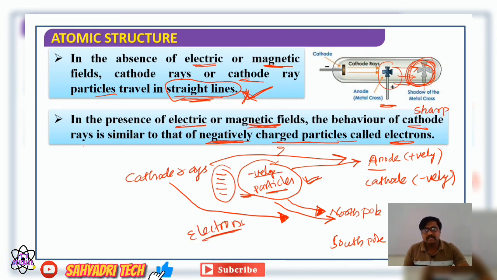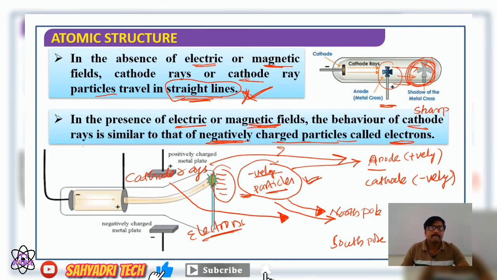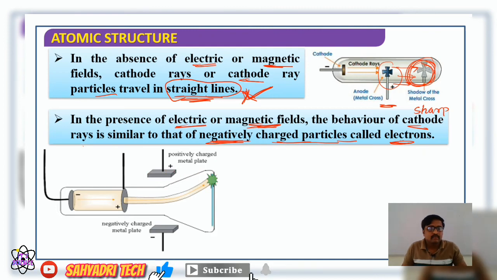Yes, it can be better understood with the diagram. If you analyze the first diagram, there is a discharge tube with two electrodes, cathode and anode, and here a perforated anode. When you pass high electric voltage at reduced pressure, cathode rays are formed. The cathode rays travel from cathode to anode, and some of the rays pass through this hole also.